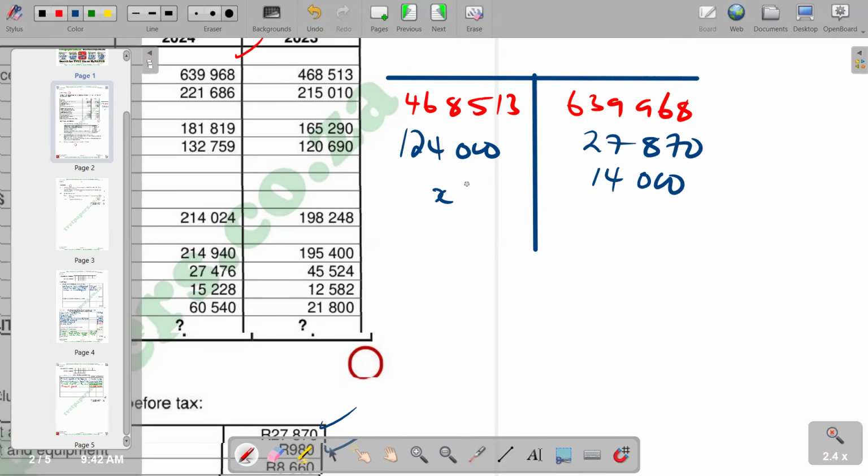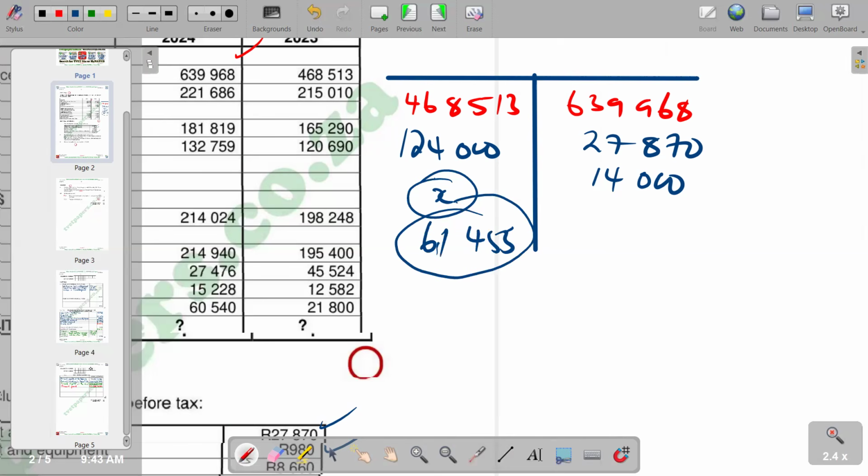So basically, if you say 639,968 plus 27,870 plus 14,000 minus 124,000 minus 468,513, you are going to get a balancing figure of 61,455, which we are going to regard as a replacement of plant and equipment.